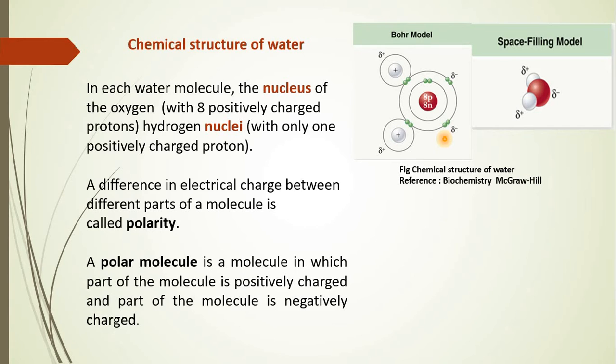A polar molecule is one in which a part of the molecule is positively charged and a part of the same molecule shows a negative charge. I hope it is very clear to you. Now here you can see the space filling model of water, wherein the red sphere is defining the oxygen and the white sphere is defining the hydrogen. Now the partial positive charge of hydrogen is shown here, and the development of partial negative charges, right?